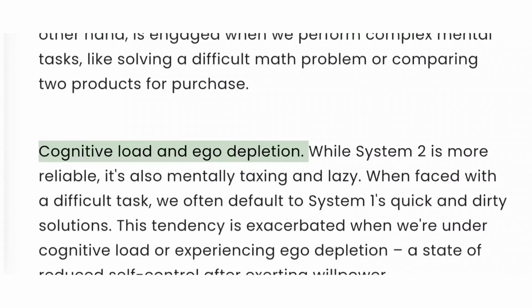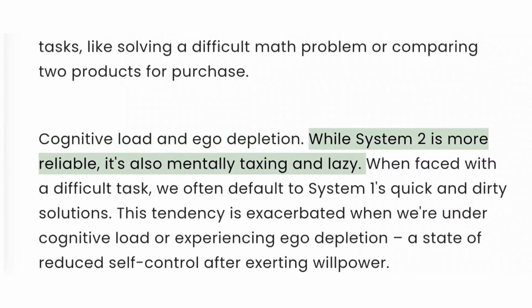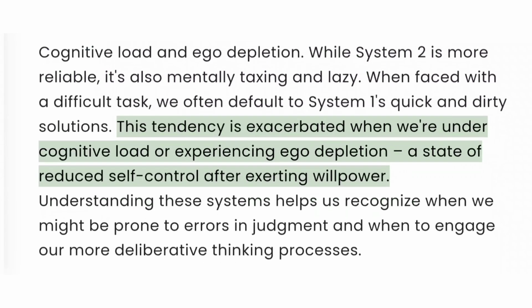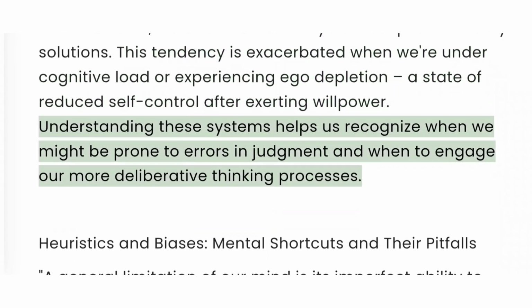Cognitive load and ego depletion. While System 2 is more reliable, it's also mentally taxing and lazy. When faced with a difficult task, we often default to System 1's quick and dirty solutions. This tendency is exacerbated when we're under cognitive load or experiencing ego depletion, a state of reduced self-control after exerting willpower. Understanding these systems helps us recognize when we might be prone to errors in judgment and when to engage our more deliberative thinking processes.